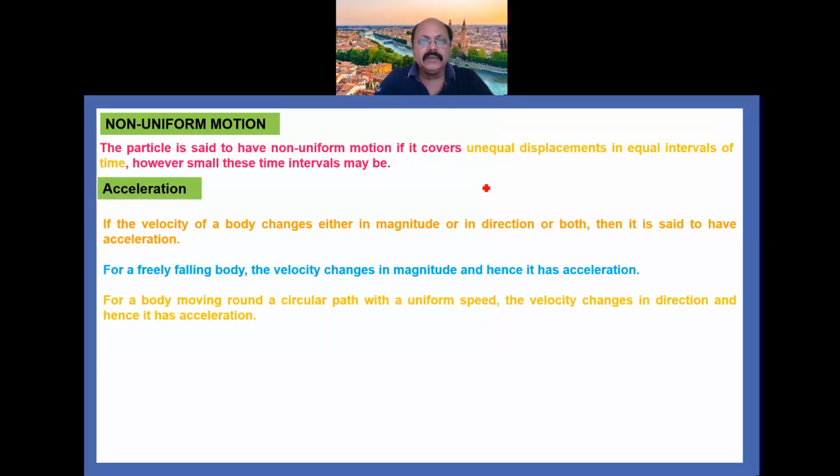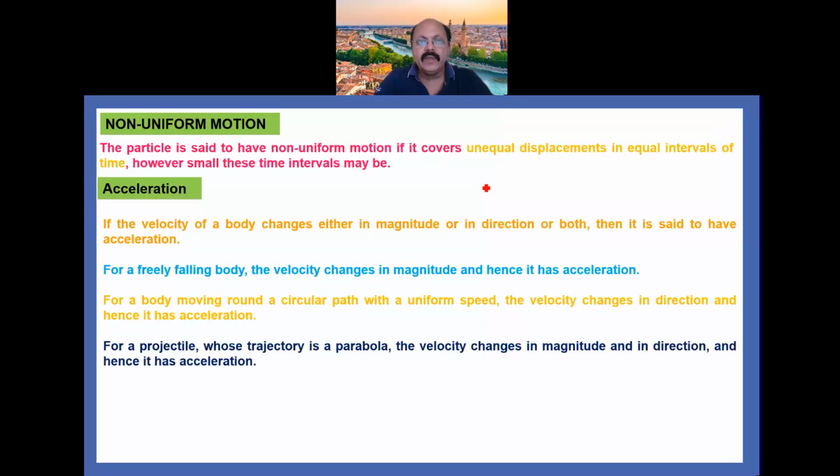And third, for a projectile whose trajectory is parabolic, the velocity changes in magnitude as well as in direction and hence it has acceleration. So in all three situations, if the velocity of a body changes either in magnitude or in direction or both, then it is said to have an acceleration.